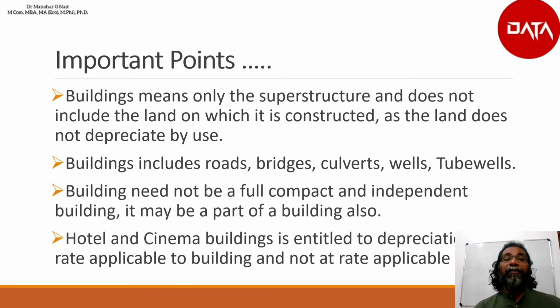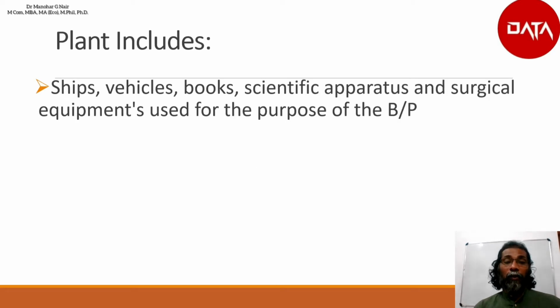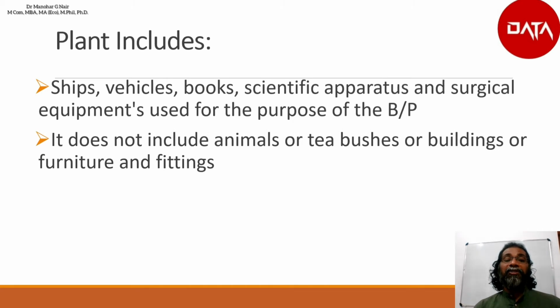Plant includes ships, vehicles, books, scientific apparatus and surgical equipments used for the purpose of business or profession. It does not include animals or tea bushes or buildings or furniture and fittings.